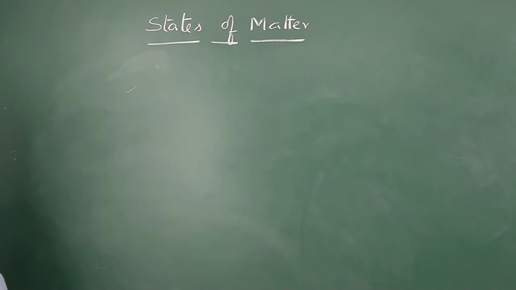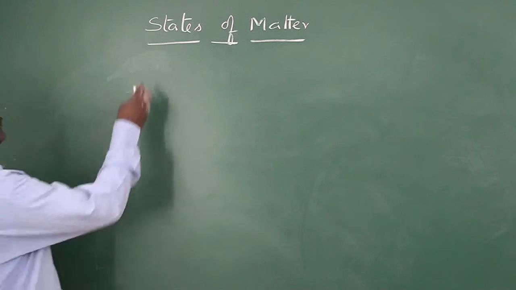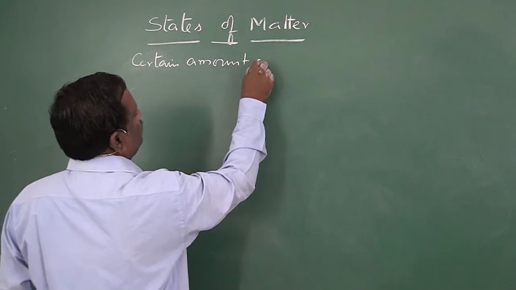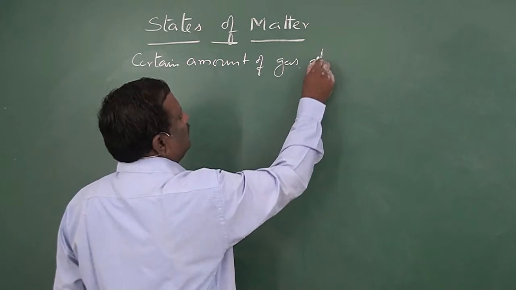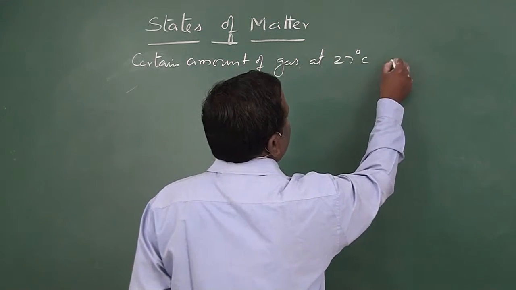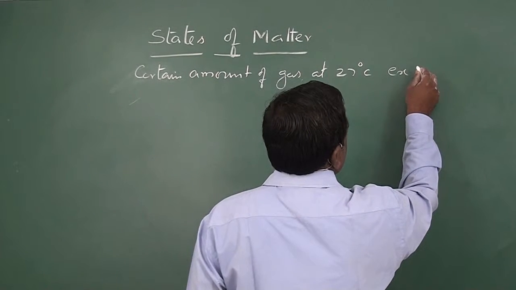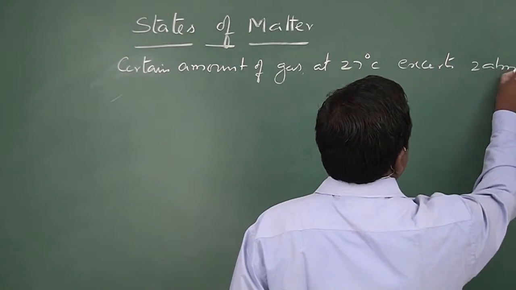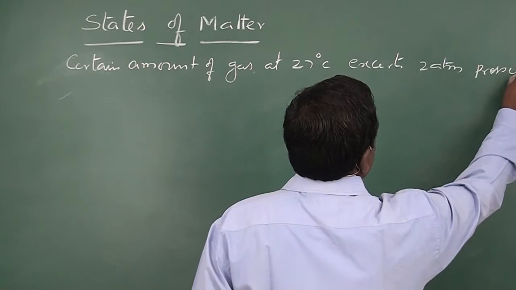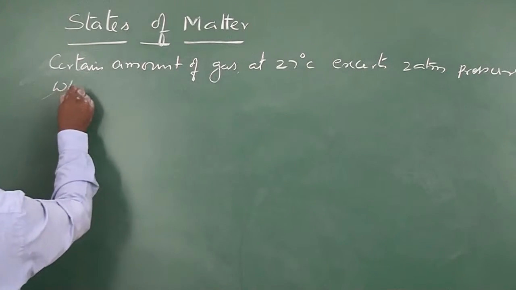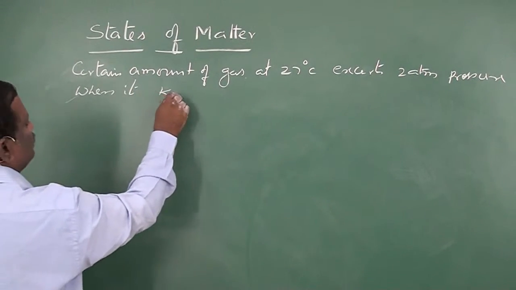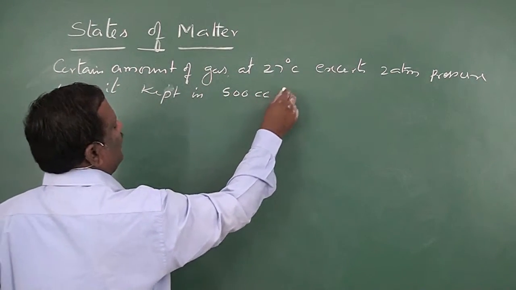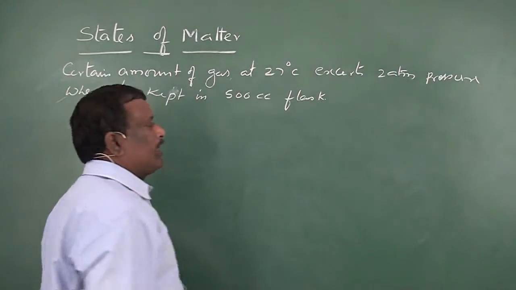Once again, certain amount of gas at 27 degrees centigrade exerts 2 atm pressure when it is kept in 500 cc flask.